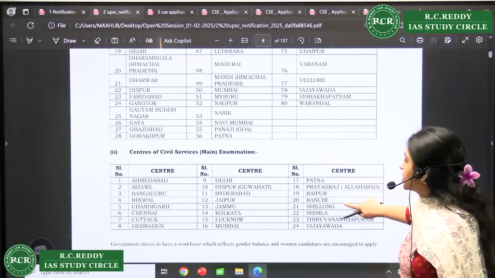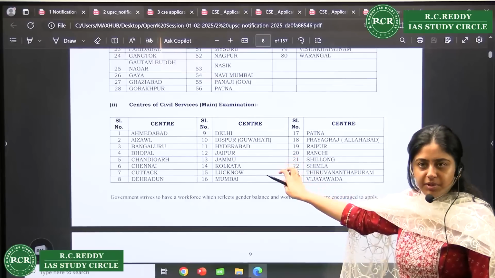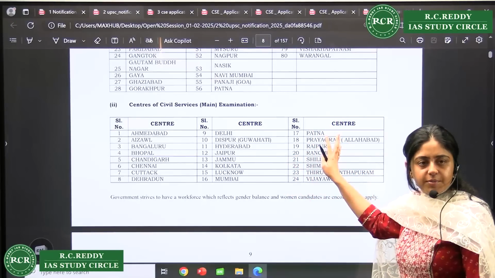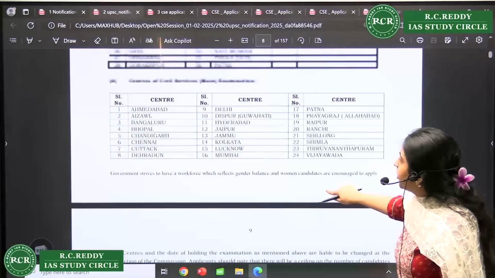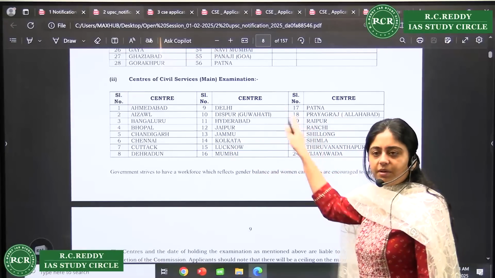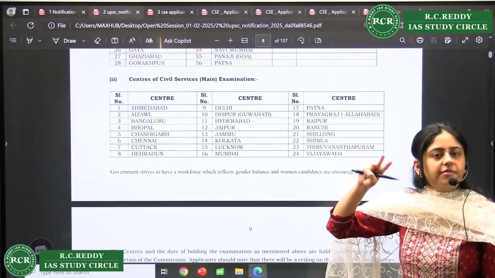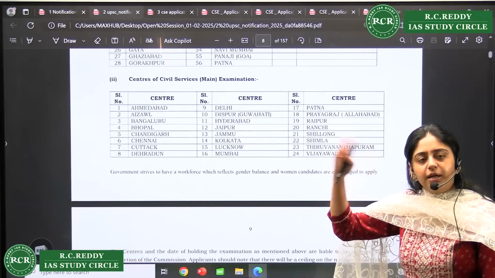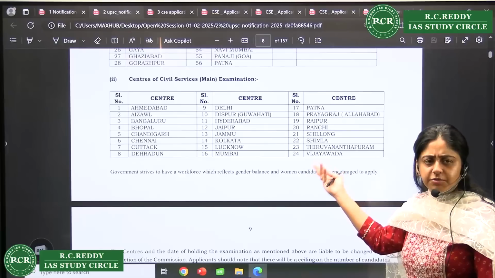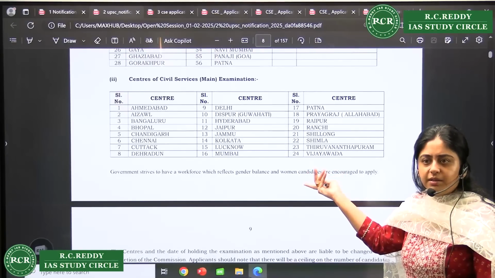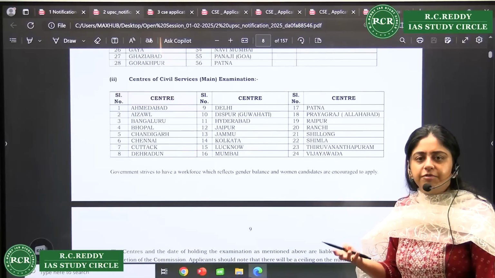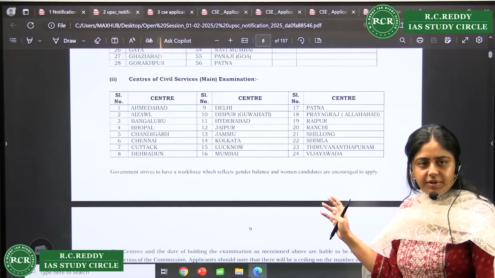And they have given the options, right? Main centers are very limited. They are in the major cities only, right? Prelim, you have a lot of options available. But your choice of your main center, this matters a lot, right? Because 2 weeks you have to travel, come back, right? Again go next day. So you should have proper arrangements in whatever city you are using. For you, I feel Hyderabad is the best bet, right? If you are not from here, you have your PG or wherever you have your flat, etc. So it will be easier for you, right?